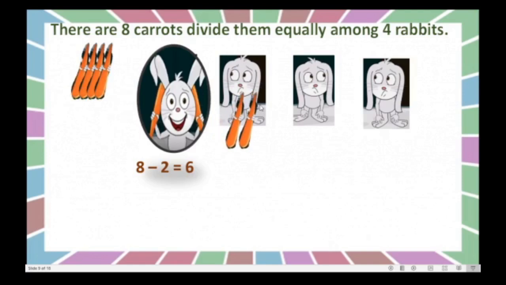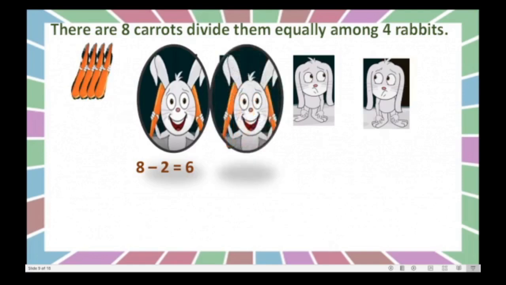Now this rabbit is very happy. It is dancing. Okay, now earlier 6 remained. From these 6 we subtracted again 2 because we gave 2 carrots to this rabbit. So how many remain? 4. Yes, you can see here 4, right?